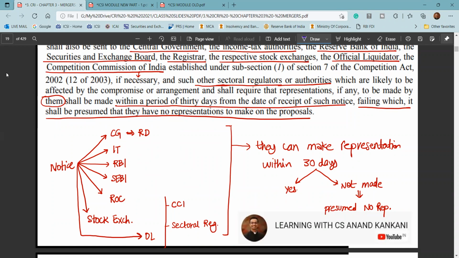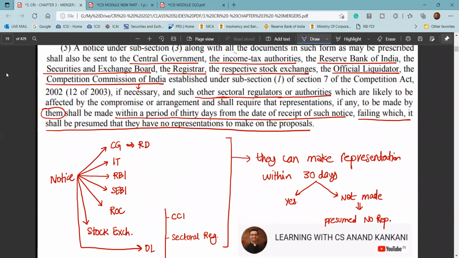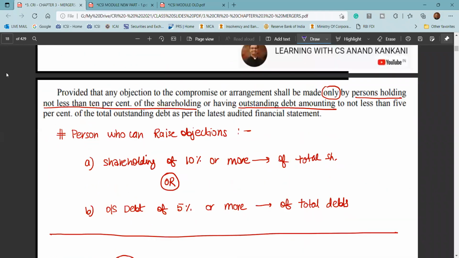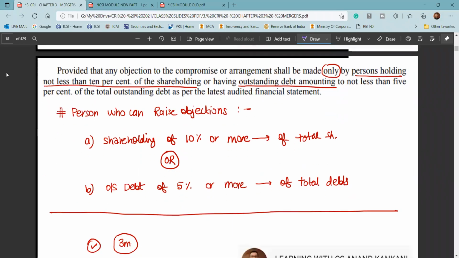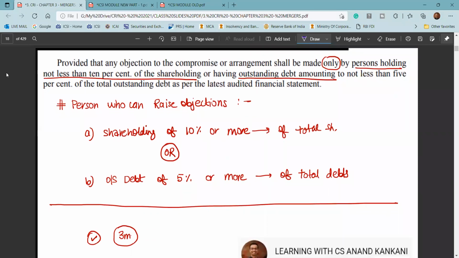And in case they have any representation, they have a 30 days time period. Within 30 days, if they have any representation, they would make it to the NCLT. Otherwise, it will be presumed that they have no observation. Also, this is one question: in the meeting, who has the right to raise objection, or any person who can raise the objection. So remember, this is an important question.